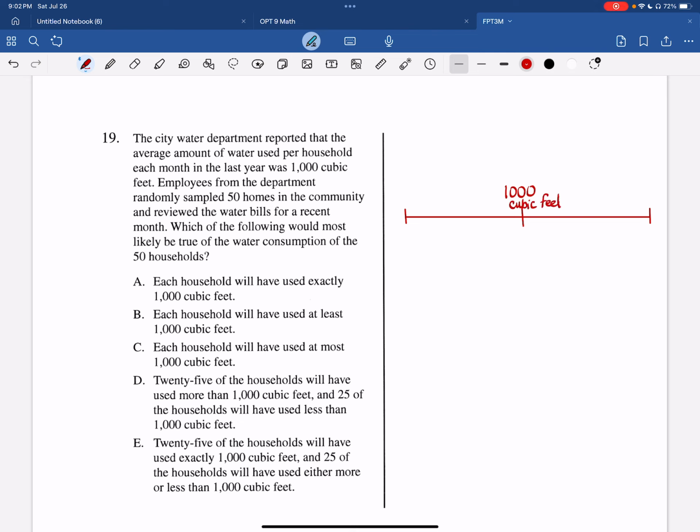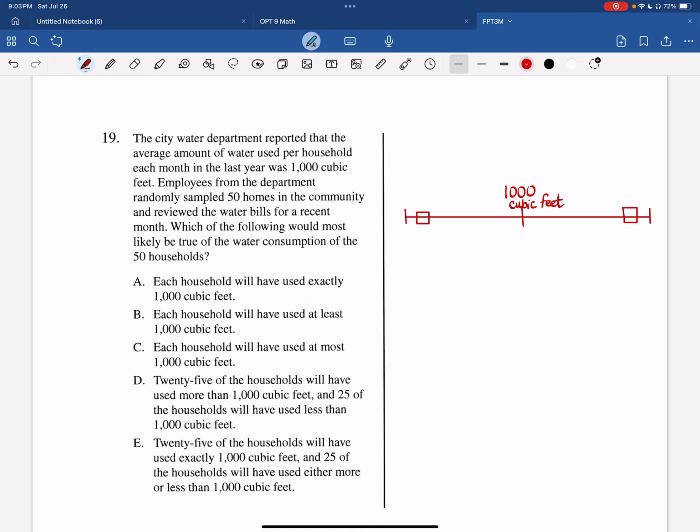So that means that some houses were more than that and some houses were less than that. But the overall average was 1,000 cubic feet. You have some houses down here who maybe used 500 cubic feet, and maybe some up here that used 4,000 cubic feet. But the overall average was 1,000 cubic feet for these 50 homes.